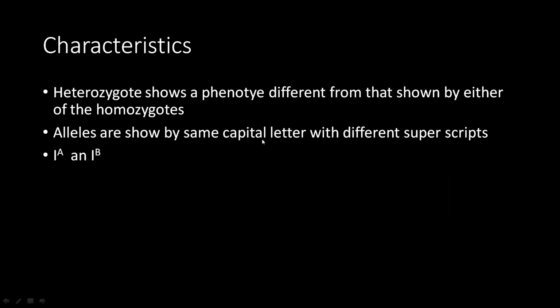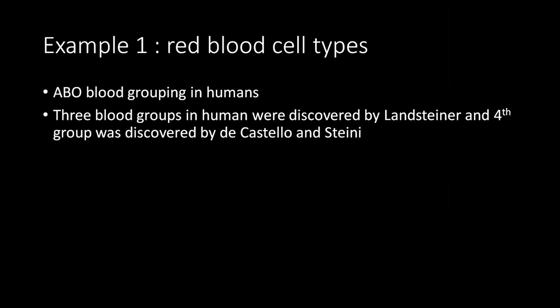Alleles are of the same gene. How do you write them? They are written with a capital letter with different superscripts. Here you saw CW CW, CR CR: color white, color white, color red, color red. You use one letter, but the superscript is used for the different color. That is one way to represent it.